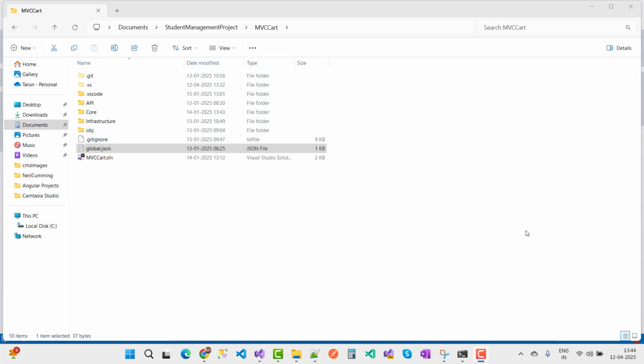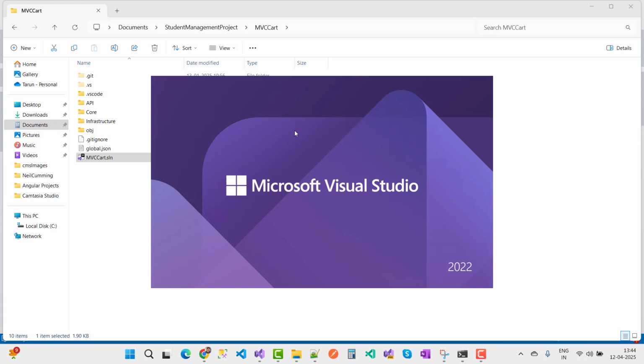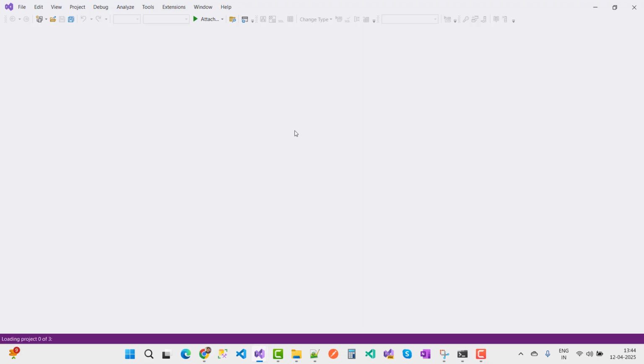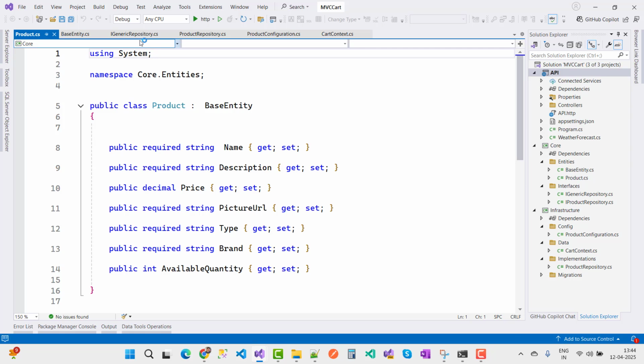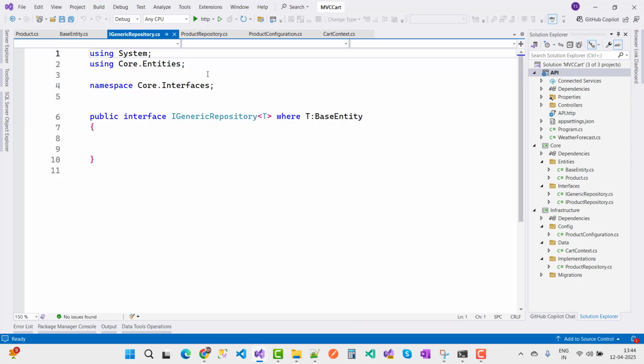Hey, let's get started with the new video of the shopping cart project, with the specification pattern. If you want to design a project with the help of the specification pattern, you need to add a generic repository first. So I just created a generic repository before going to the specification pattern. So what about the generic repository?